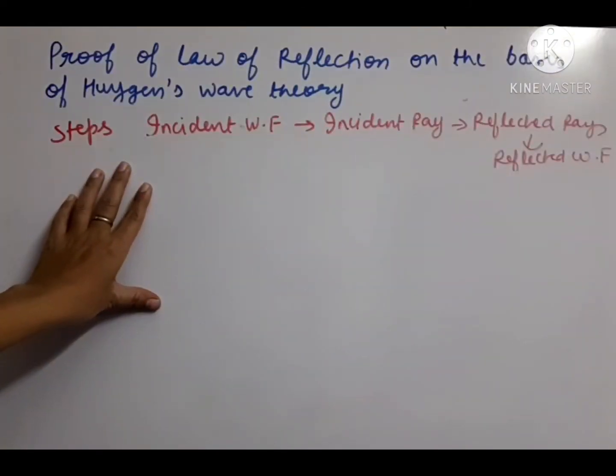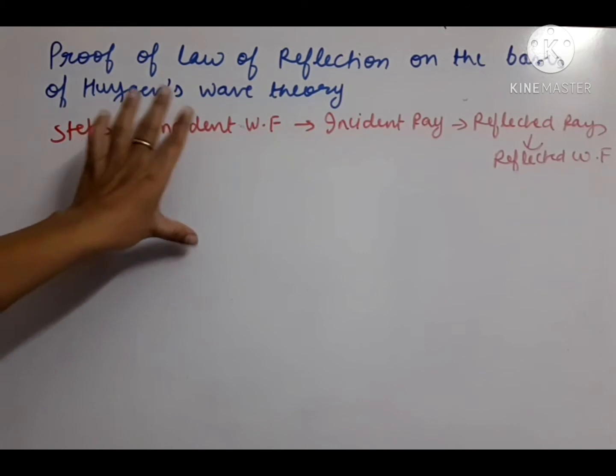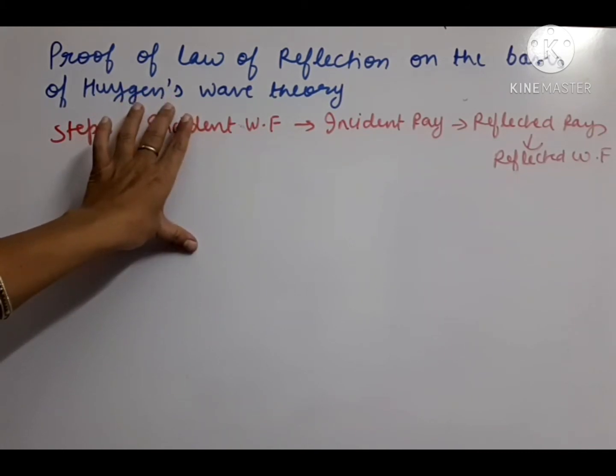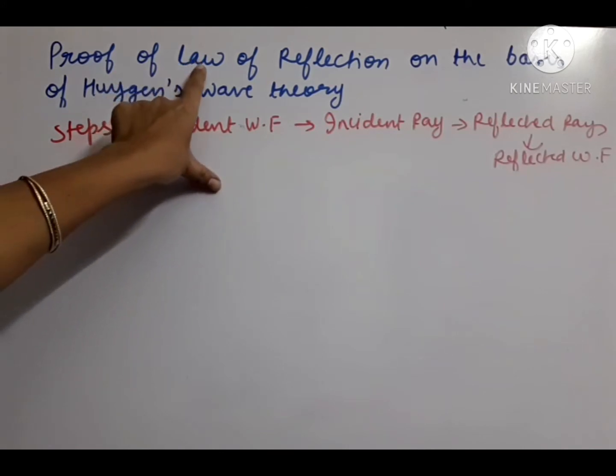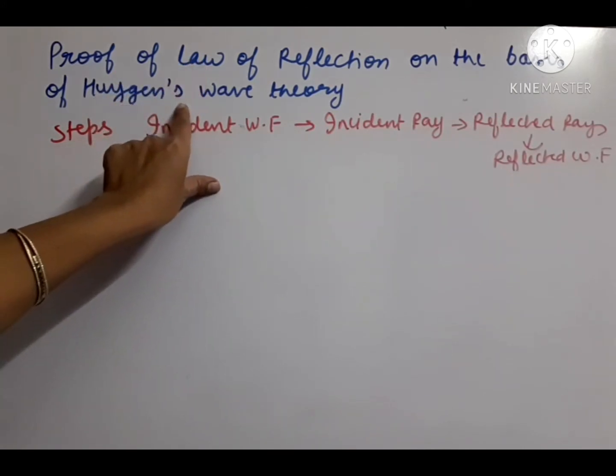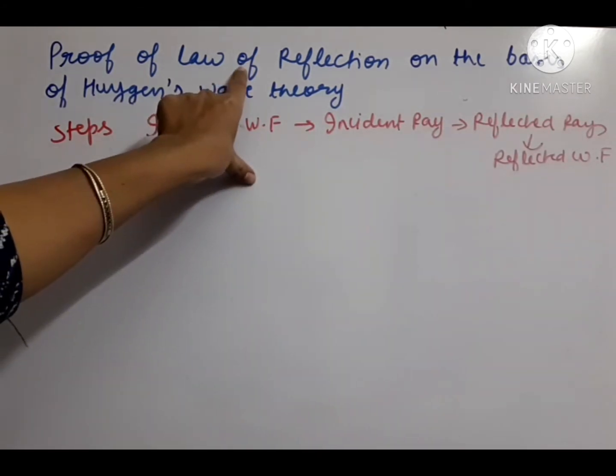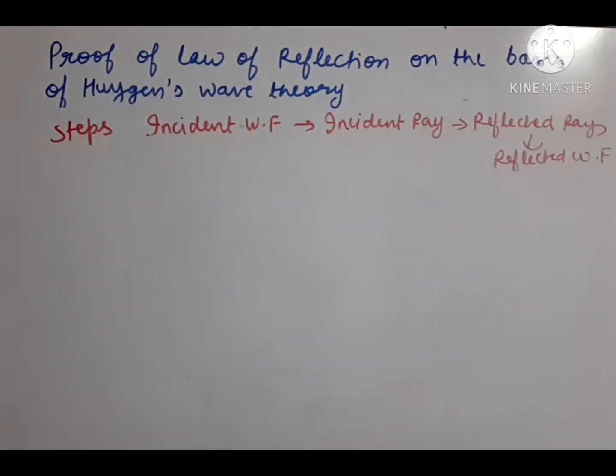Students, after understanding the concept of ray, primary wavefront, and secondary wavefront in the Huygens chapter, now we have to do a major question of around 3 marks, that is how to prove the law of reflection on the basis of Huygens wave theory. That means the law of reflection, angle i equals angle r, we have to prove for the wavefronts now. For the rays we already use it.